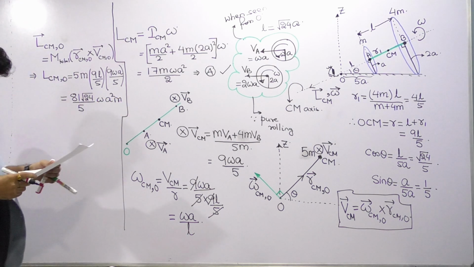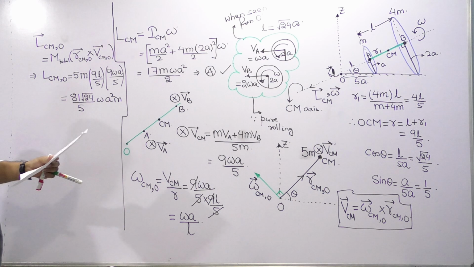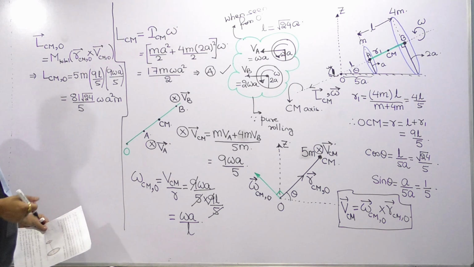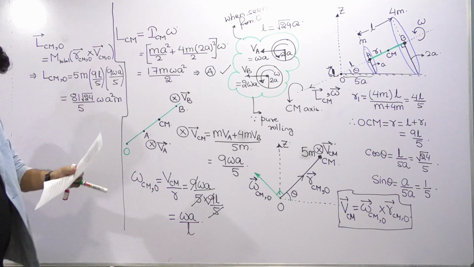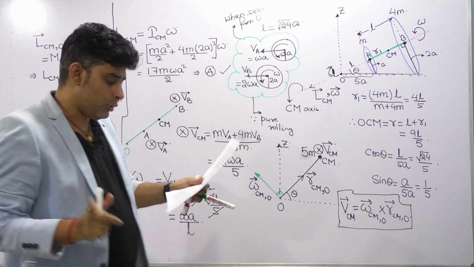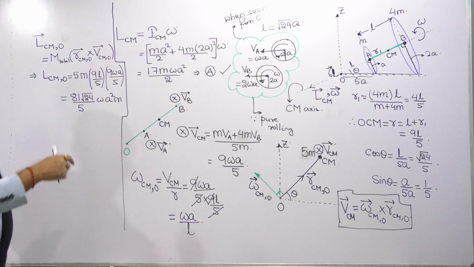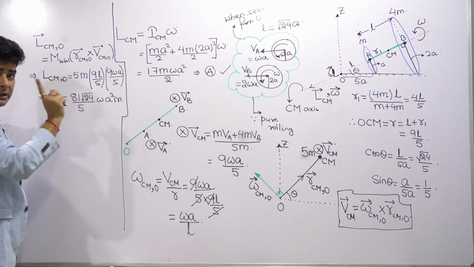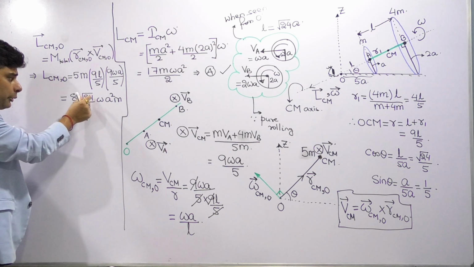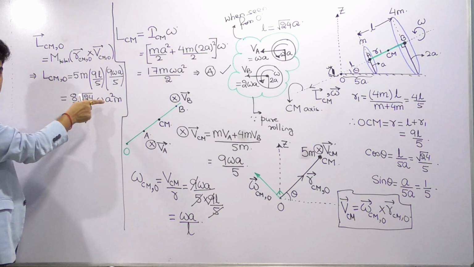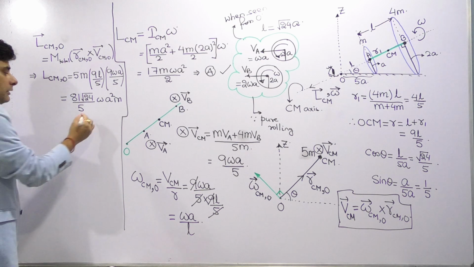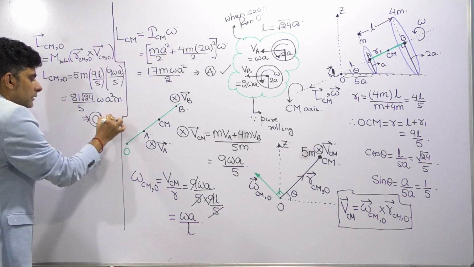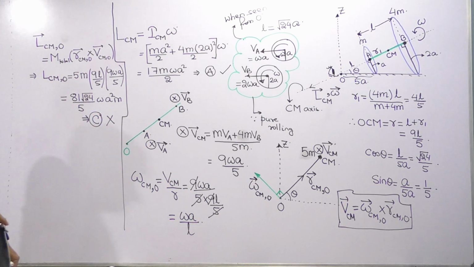Now if you see the option C that they have given, magnitude of angular momentum of center of mass of the assembly about the point O, it is just given as 81 ma square omega, whereas we are getting extra root 24 by 5. It is approximately equal to 81 but not exactly. If it was root 25, then it would become 81, but it is root 24. So this means that option C is incorrect.